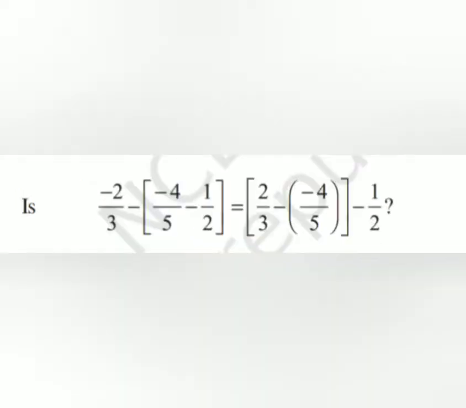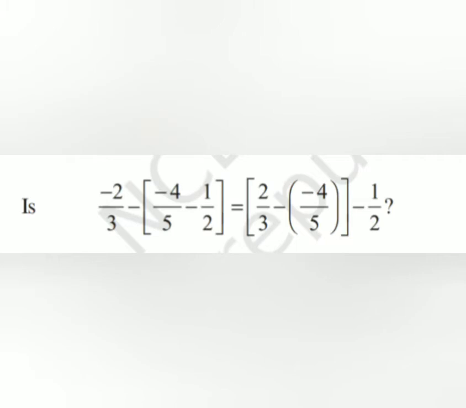Now let us consider subtraction of rational numbers. Say we have three rational numbers, minus 2 by 3, minus 4 by 5 and 1 by 2. That is, A is equal to minus 2 by 3, B is equal to minus 4 by 5, and C is equal to 1 by 2.